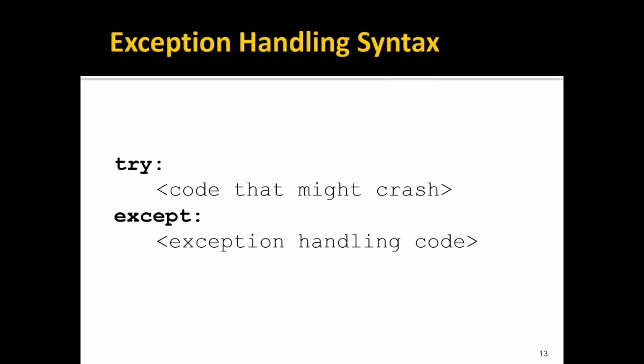The syntax for exception handling in Python is as follows. We start with the keyword try, which is the entire statement for that line, and then a body of code, which would be the normal code that you're trying to execute for your program that might result in some sort of exception. So for example, in some system where we're asking the user to enter a number, the try block would be where we convert that user input from the string that they gave us into the integer that we asked for. Following that block of code, then there's the keyword except, and then another block of code